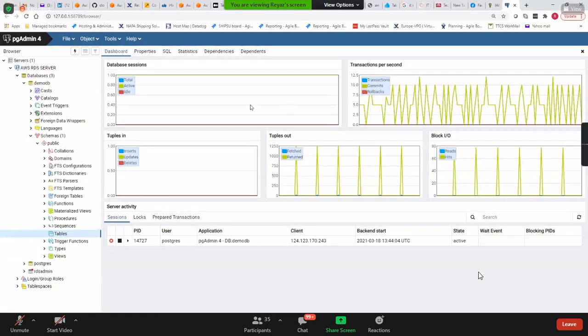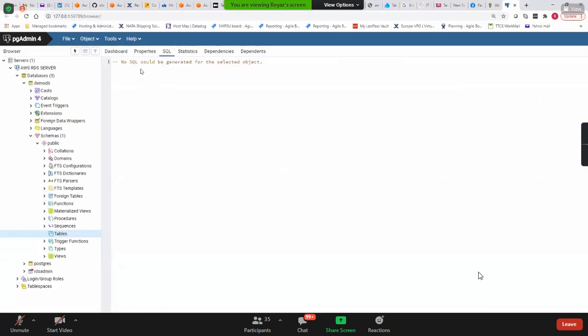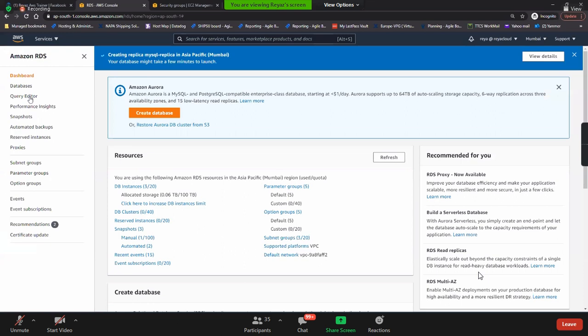Now we have connected this here, right? And you can write any kind of queries over here. Actually, you can write the queries, but for Aurora, from here itself, you can do the queries. If you just need to do it immediately from the console, you can write the queries here.